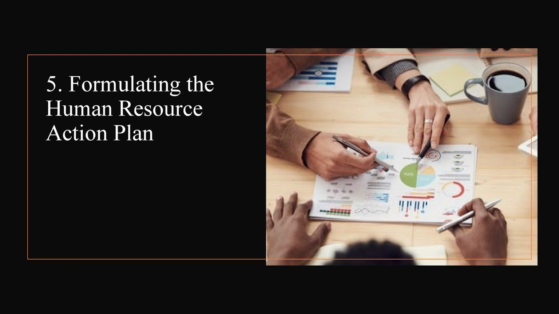So let's understand the fifth step of human resource planning. The fifth step is formulating the human resource action plan. Once the manpower gap is evaluated in the fourth step, the action plan is to be formulated accordingly. The human resource action plan depends on whether there is a deficit or surplus in the organization.